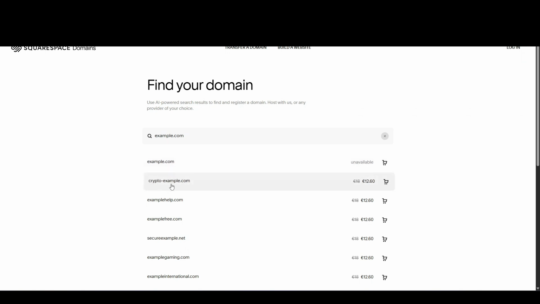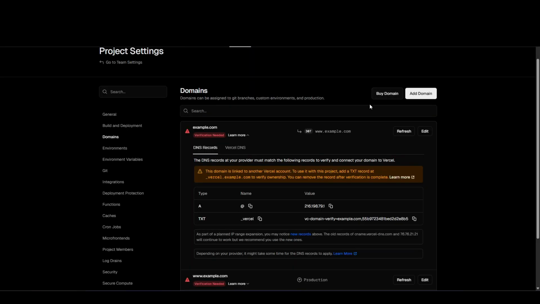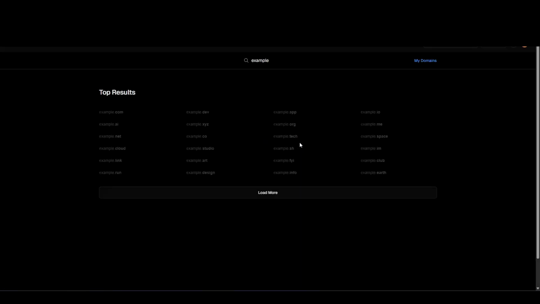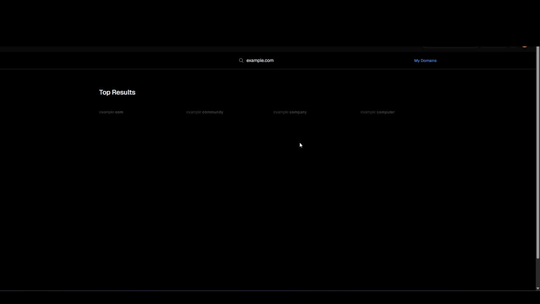If you buy cryptoexample.com, it's 12 euros a year, so you can just buy that on Squarespace, or you buy it directly in Vercel. Then you just go to example.com, you just do the same, and here we have nothing.